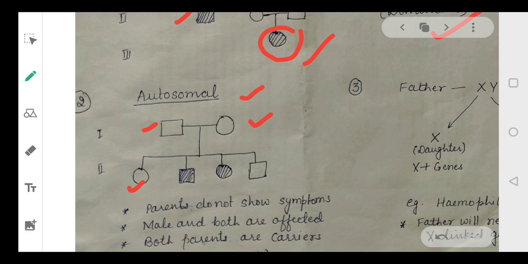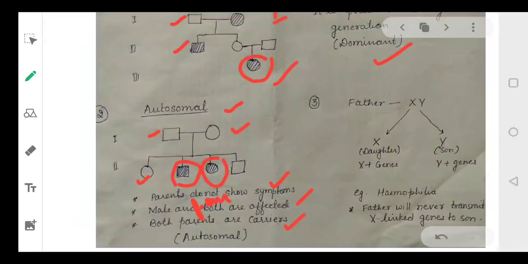So what can we infer from this? The first thing we concluded is that the parents do not show symptoms. Male and female both are affected, right? Here one boy is affected and one girl is affected. This means both the parents are carriers. So this means it is an autosomal disease, because both the male and female are affected. Okay. Let's take the third case.